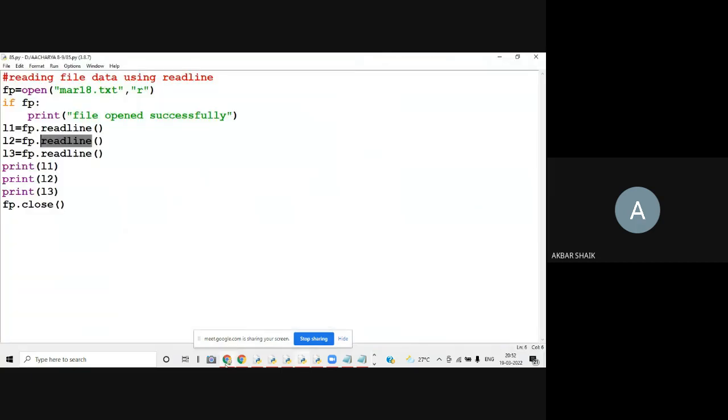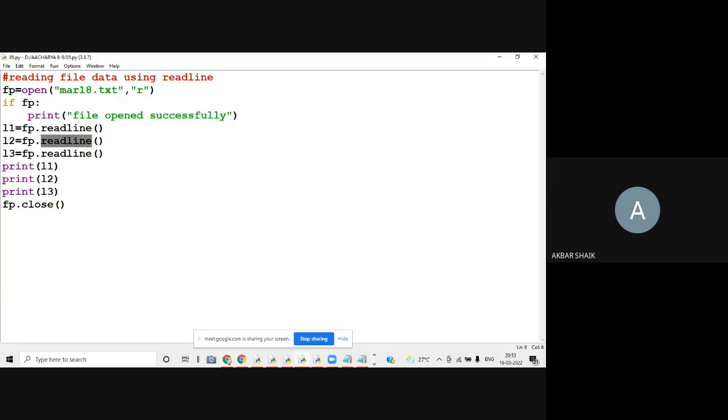So for that reason, we have one more function called read lines. What is the function? The function is read lines. So what is meant by read lines? Read lines is going to read the entire data, but the thing is, it is going to read the data in the form of a list. Read lines is used for reading the data of a file, and it gets the data in the form of a list.